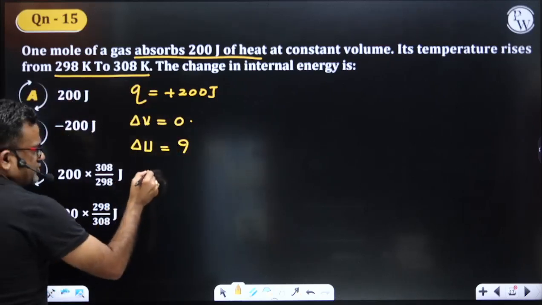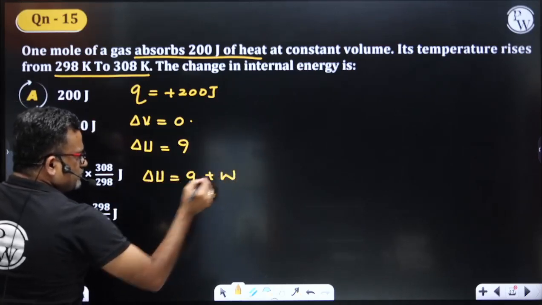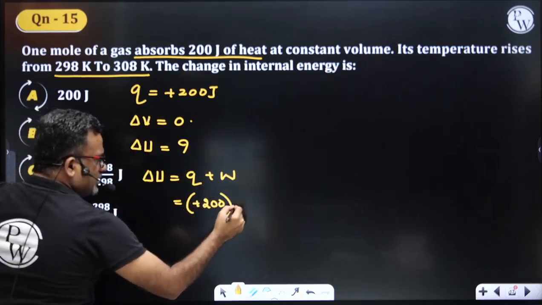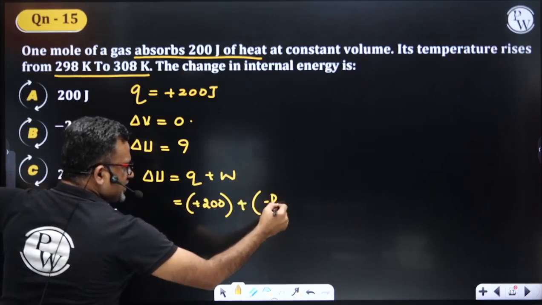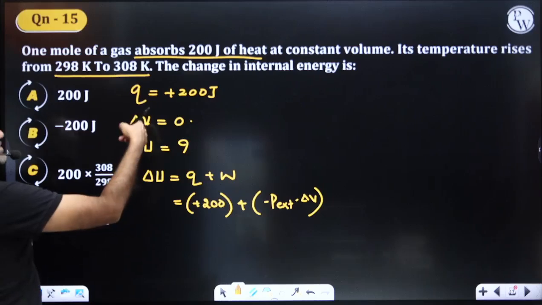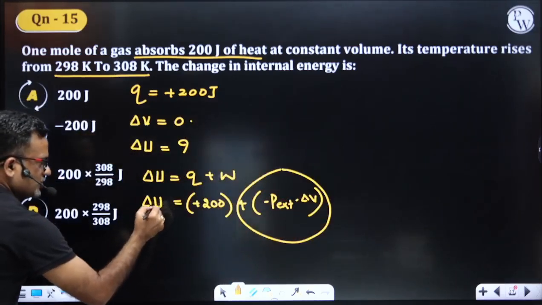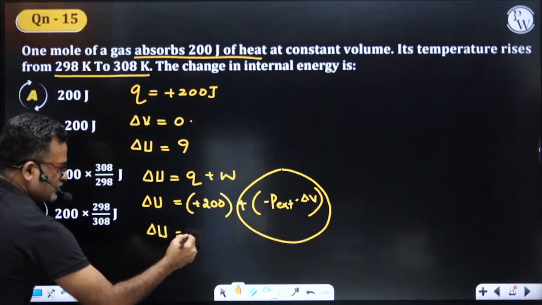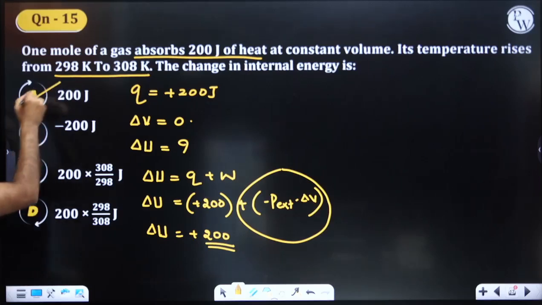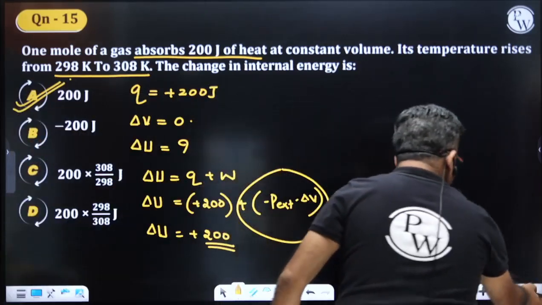Now we know that change in internal energy is equal to, according to first law of thermodynamics, Q plus W. Q is how much? Plus 200. W is how much? Minus P external into delta V. But delta V is equal to 0, so this part becomes 0. So in that case, delta U becomes equal to how much? Delta U is simply 200 joule. That is A. Is that clear, students? Right.